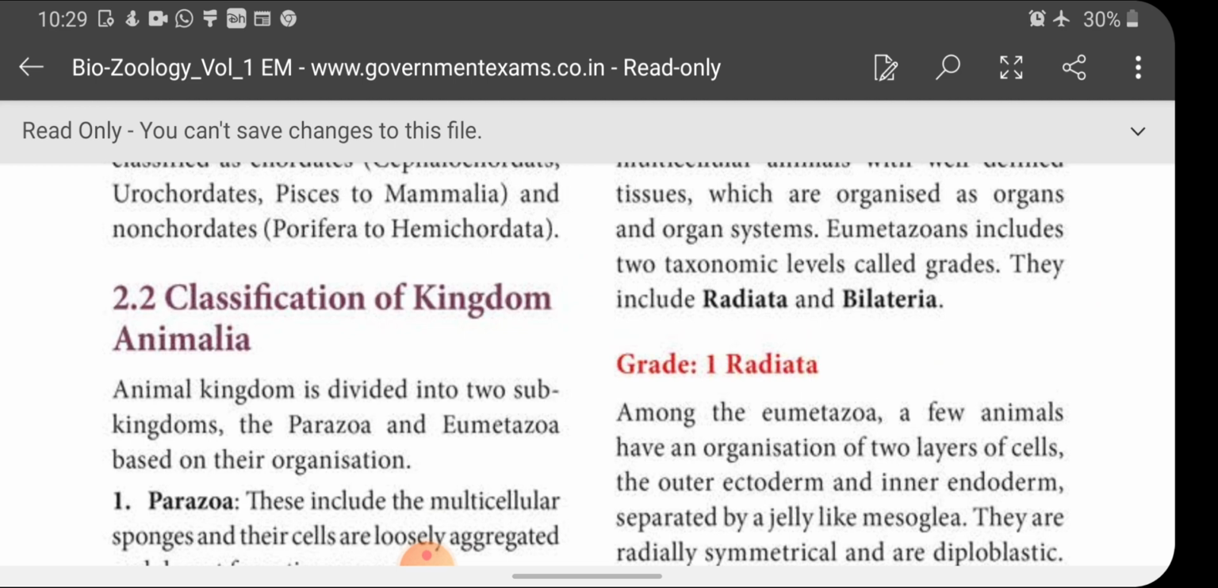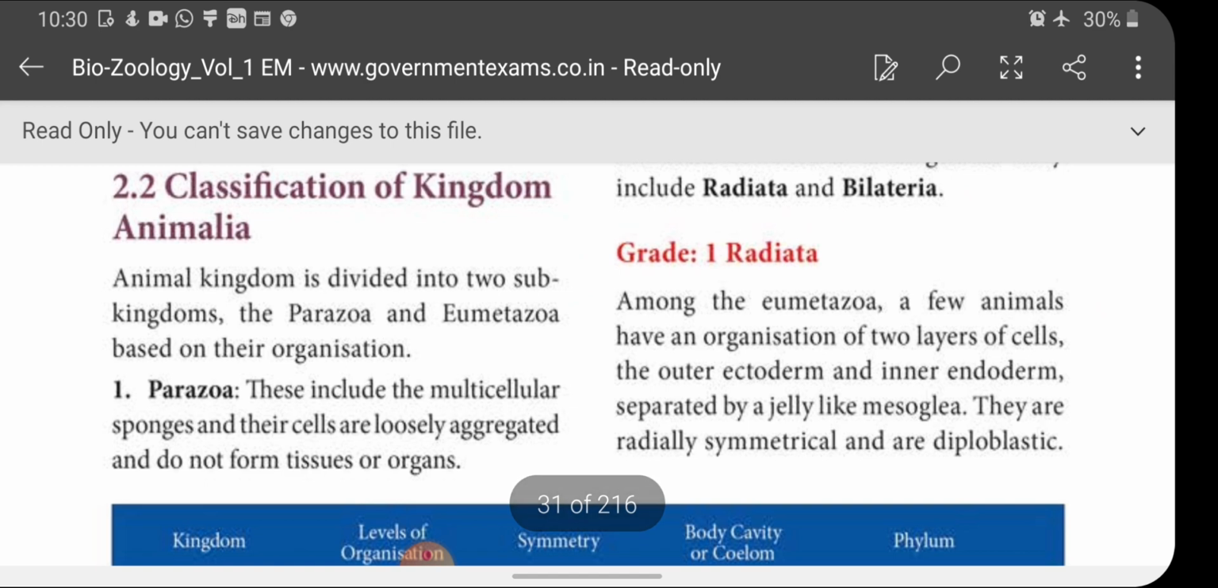Actually, kingdom Animalia is divided into various phyla, that is, phylum Porifera, Coelenterata, Ctenophora, Aschelminthes, Platyhelminthes, Annelida, Arthropoda, Mollusca, Echinodermata, and Chordata. Like this, animals are classified into various phyla, children. Let's see one by one through our text. Animal kingdom is divided into two subkingdoms, that is Parazoa and Eumetazoa, based on their organization.